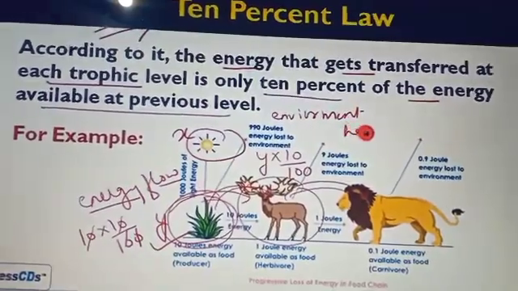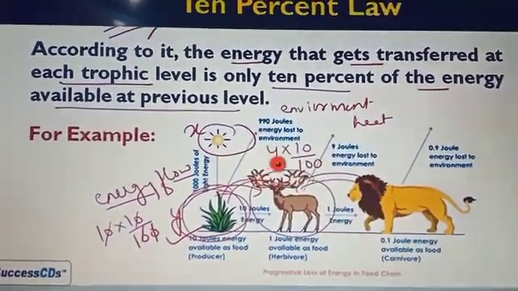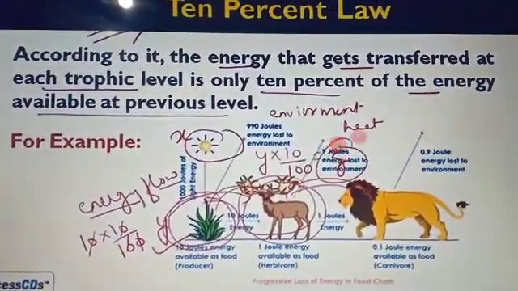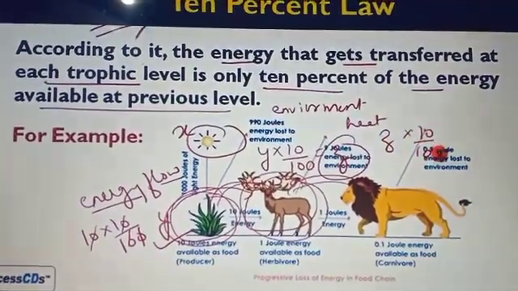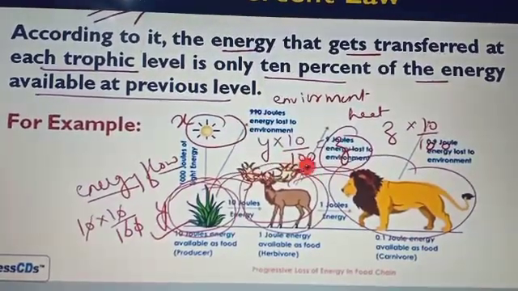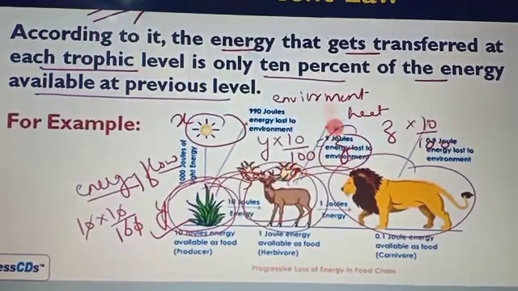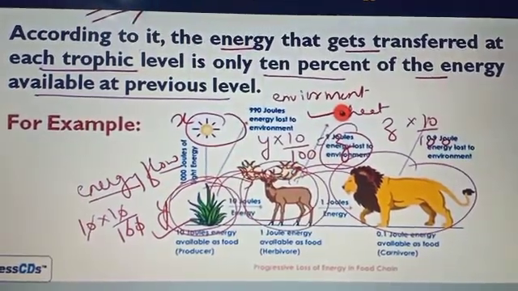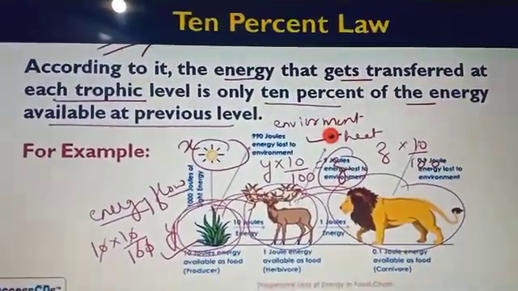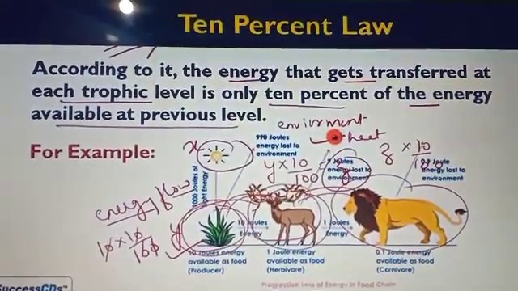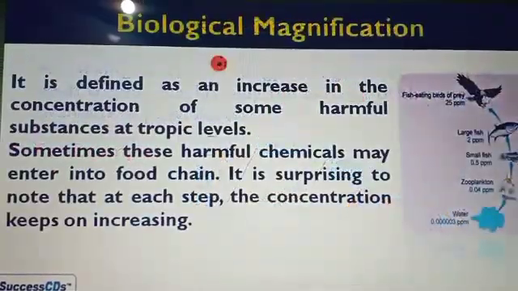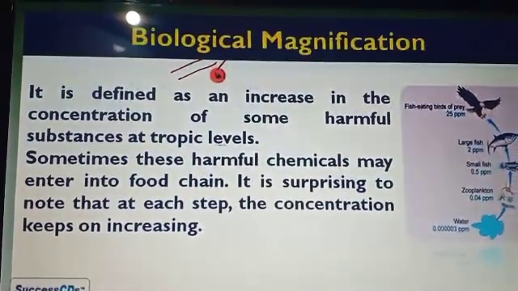The 10% of energy is transferred at each trophic level, and the remaining energy is lost in the form of environmental heat. For example, the deer has Z energy. All of this Z energy is not transferred to the lion. How much energy is transferred? Only 10%. And the remaining energy which is not transferred to the lion is lost as environmental heat. So the actual energy that is transferred is 10% only.